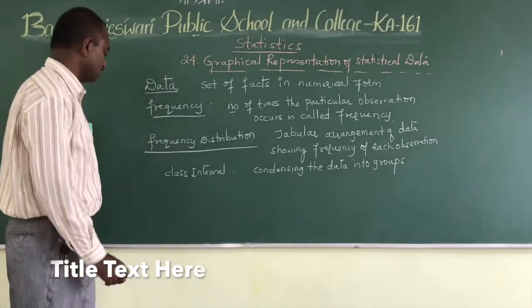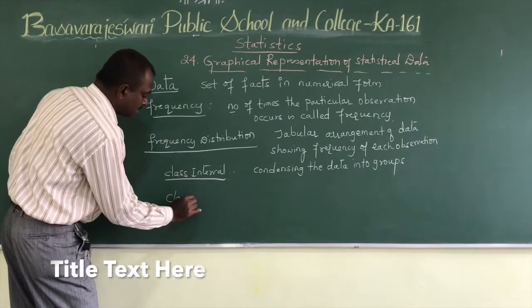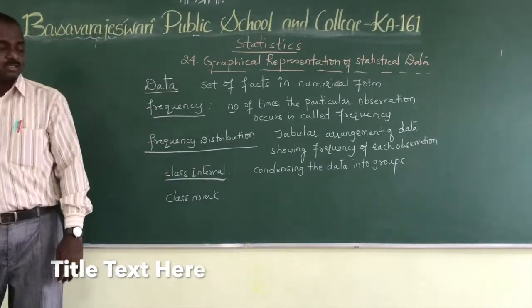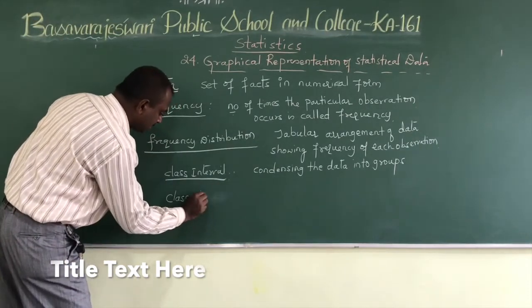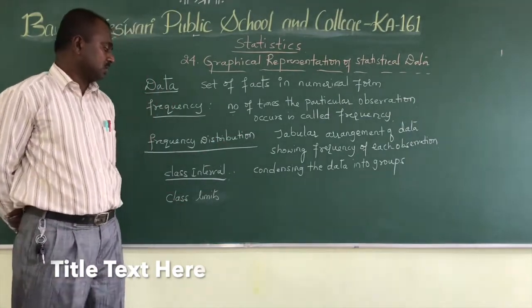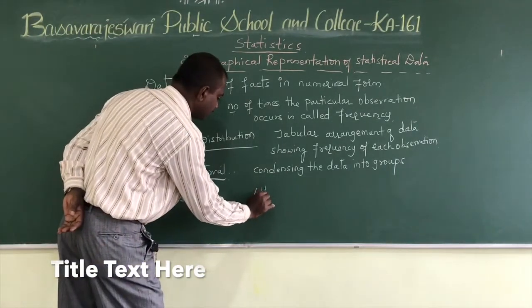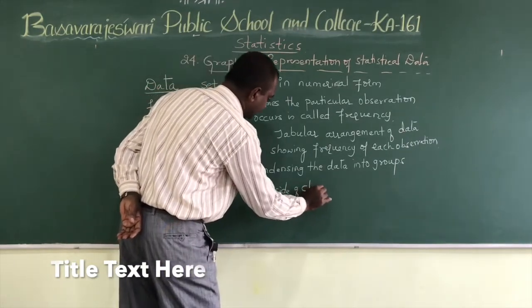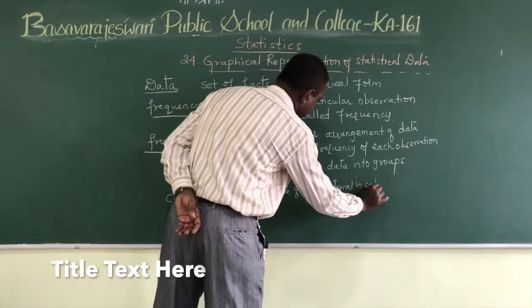This is one more concept. Next we will go to class mark, but before that we will first discuss class limits. There are two class limits for a class interval. The left side of the class interval is called the lower limit.